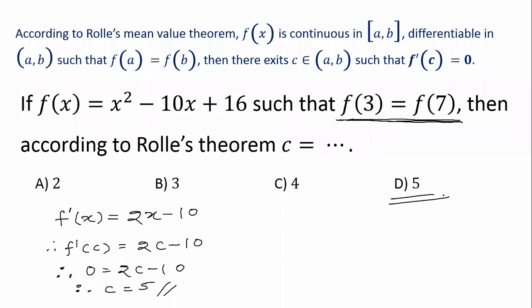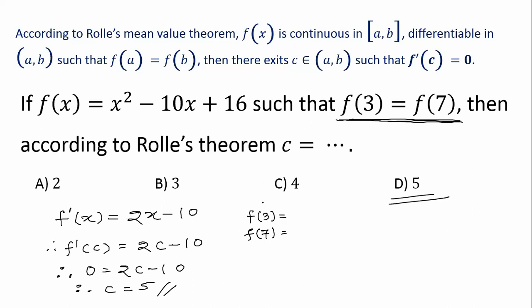This is all you have to do, no need to check anything else. Of course, if you verify, x equal to 3 and x equal to 7 will give the same value, but why verify? It is given. So if this is asked in a theory examination, then you have to find it.